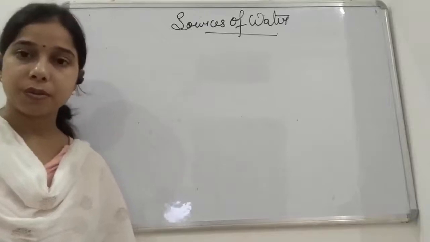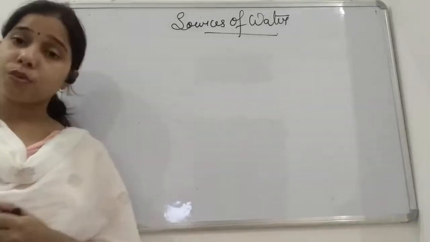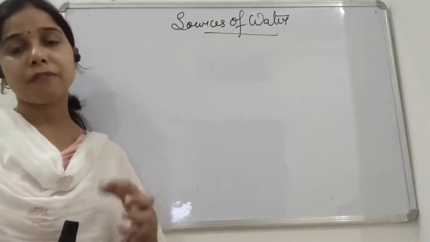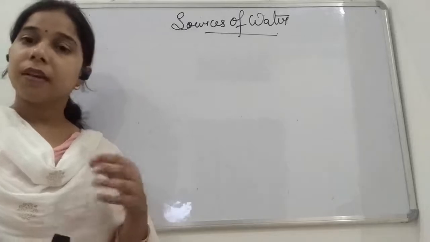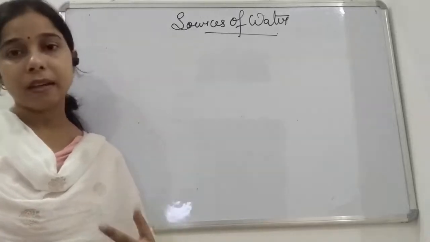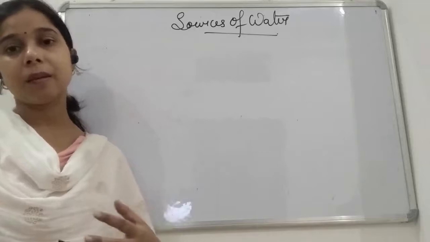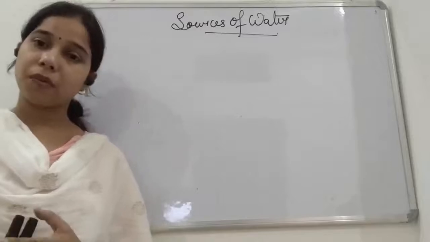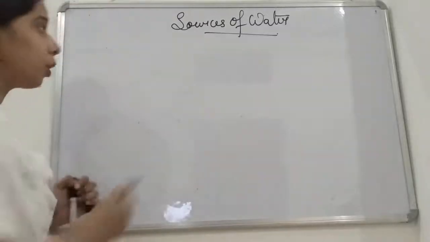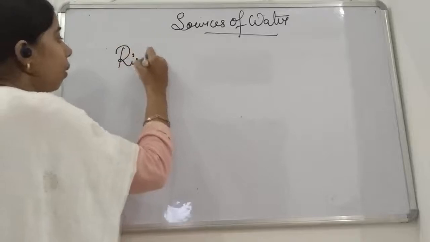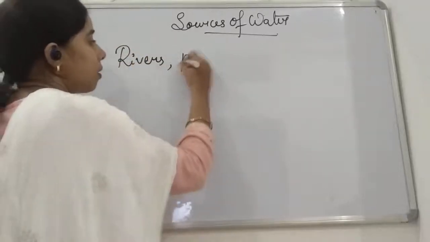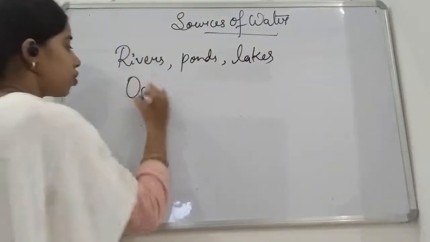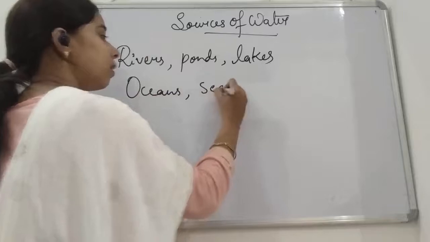Then we started with the sources of water, and we studied rainwater and the water which we get from glaciers. The glaciers melt, and as they melt they give water to us, and that water finally mixes with the river. A lot of water bodies are there, including rivers, ponds, lakes, ocean or sea.